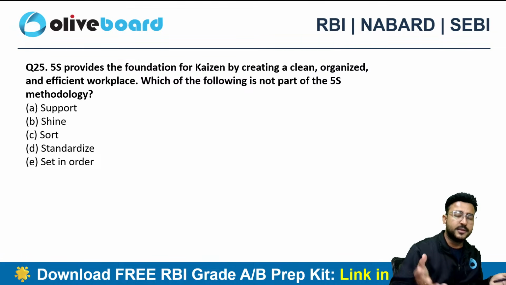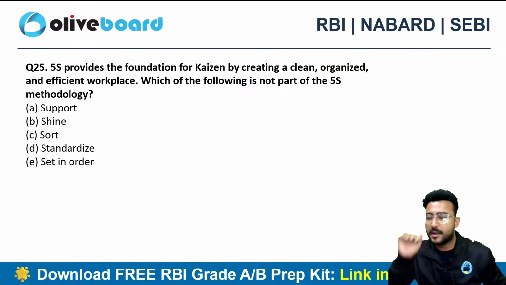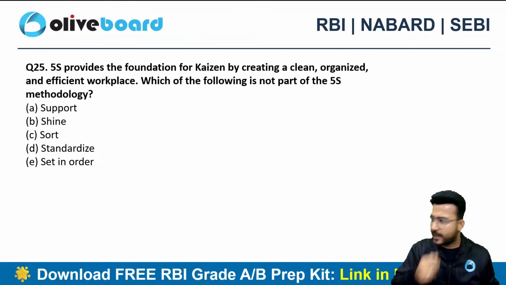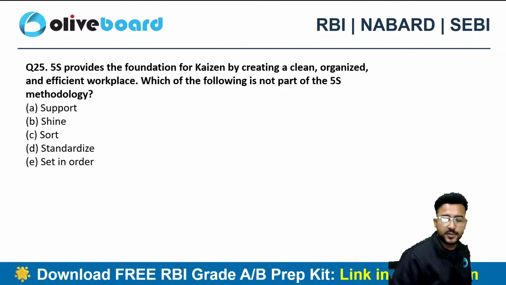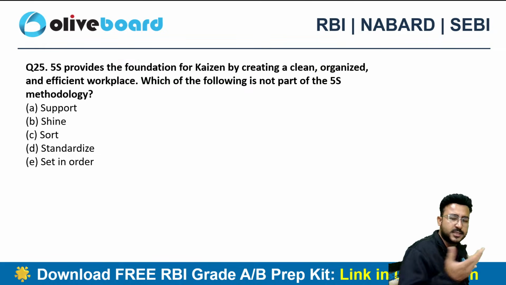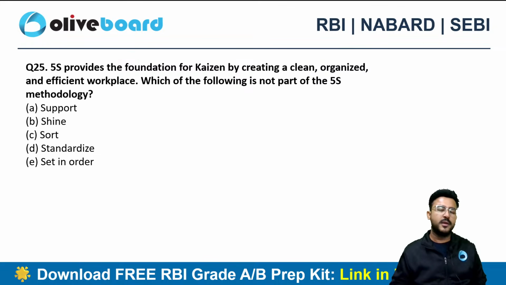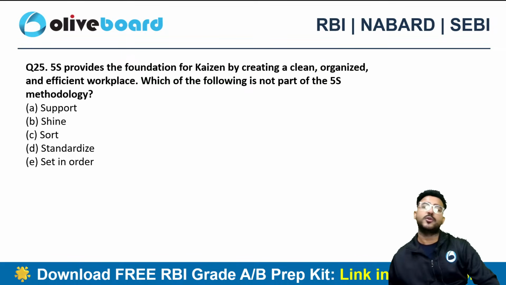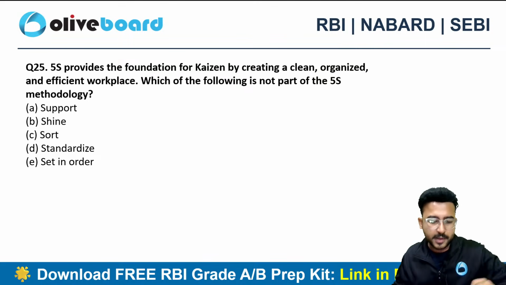Now have a look. There are so many questions from the lean system, completely theory, right? Completely theory. So even if you are able to first cover the basics of costing and the lean system, I can say that you are already done close to 40 to 50% coverage of your syllabus, considering the weightage in the previous year question paper as well. So these are the areas which you cannot keep in your weak zone. These areas should be in your super strong zone, basics of costing and lean system. And they are completely theory.